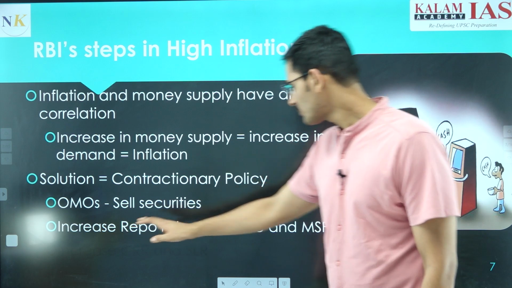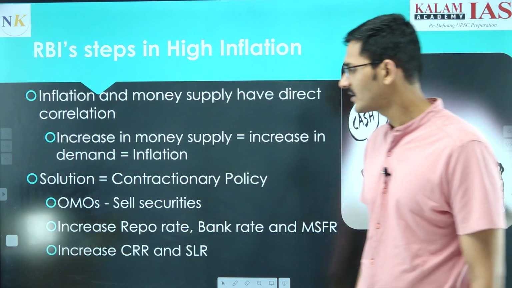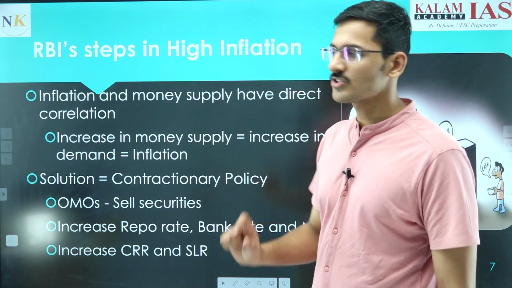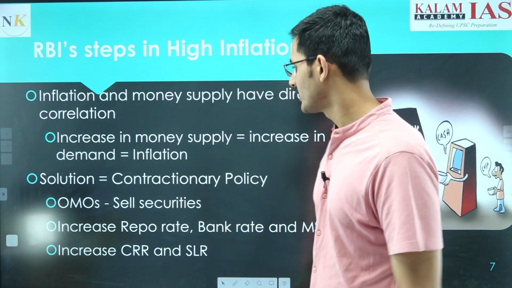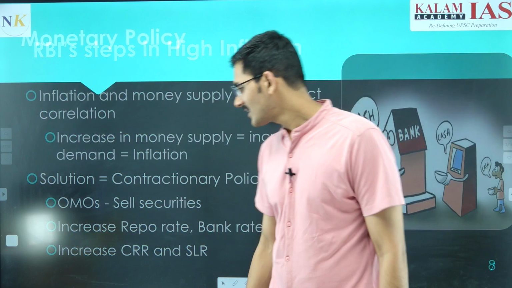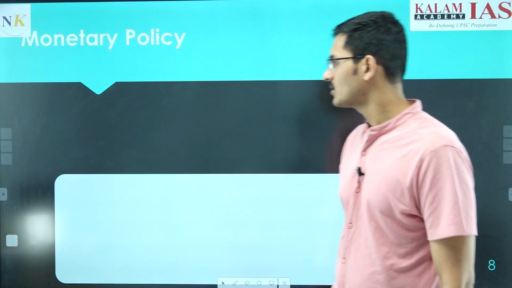So increase in repo rate, bank rate, marginal standing facility rate, all these steps are taken in contractionary policy. So what do we mean by contractionary policy? The liquidity in the market is reduced. Increase in CRR, SLR, that is also part of contractionary monetary policy.